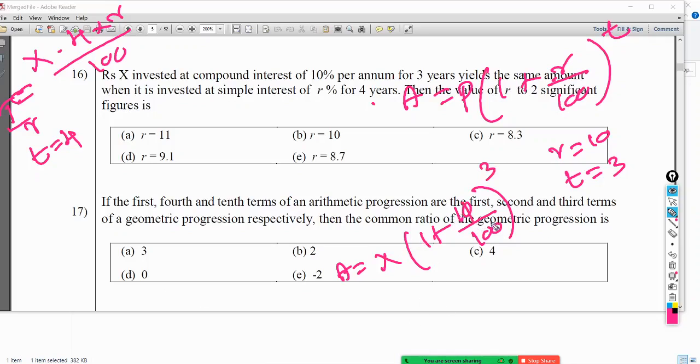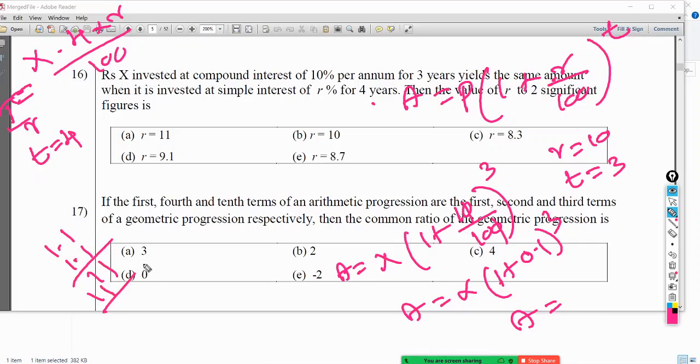Then this value is X times 1 plus 0.1, its third power. So that is accrued value is 1.1 to the power 3. What is 1.1 to the power 3? Again you have to multiply this by 1.1.